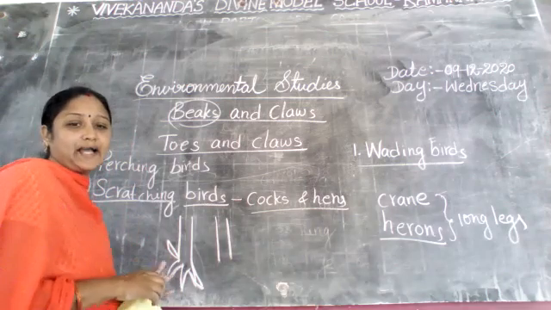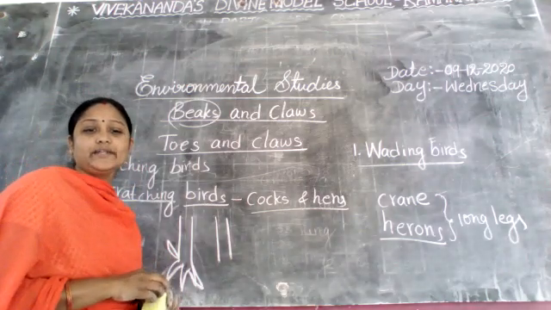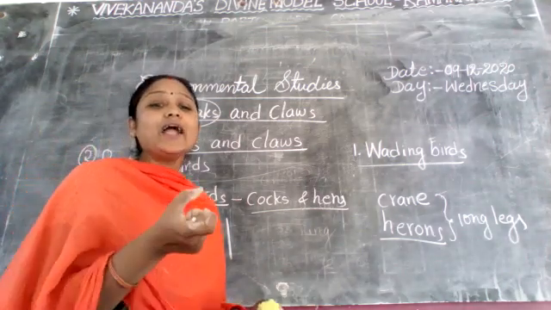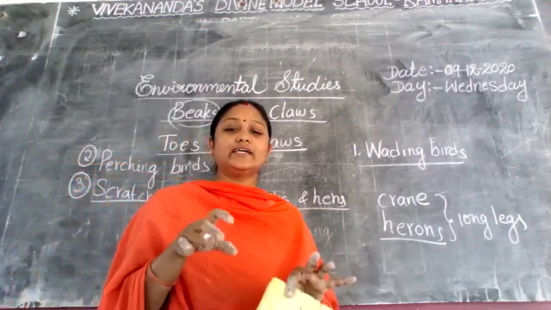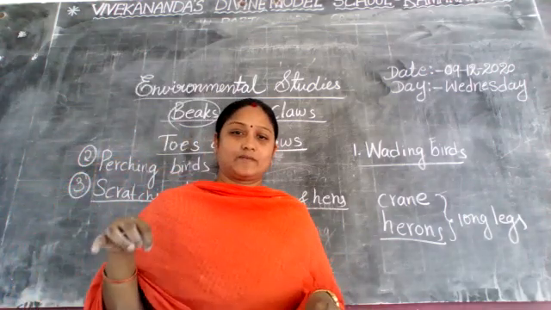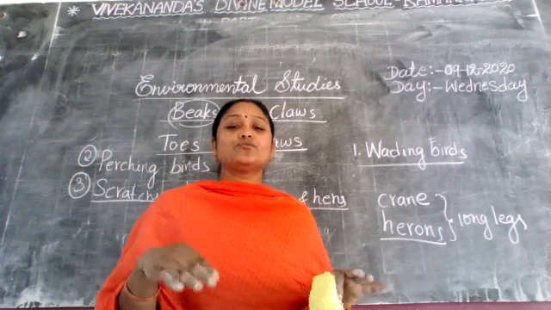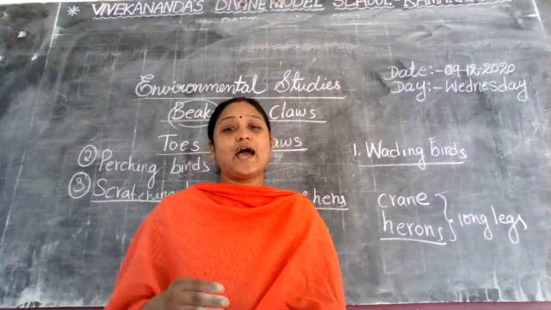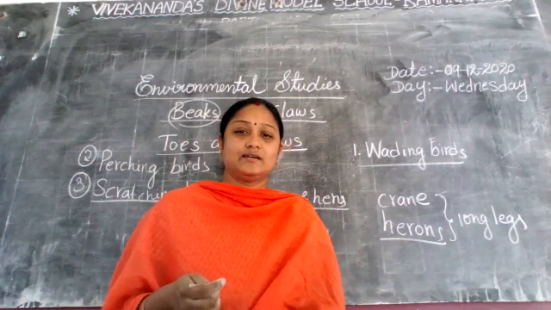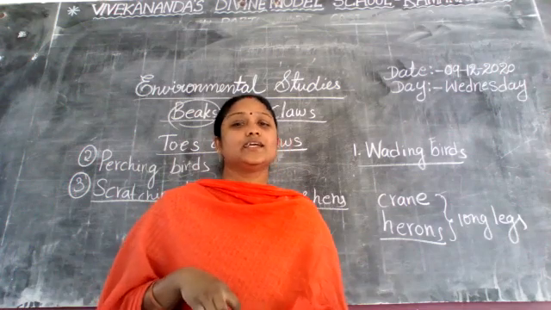Did you understand? They have hard claws to dig and scratch the ground to find seeds and insects.